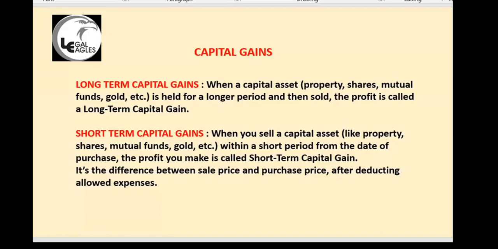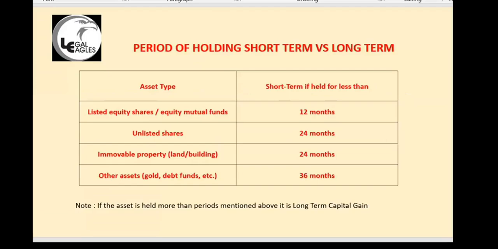For tax purposes, long-term capital gain is not added in the capital gains heading. It will be taxed separately, but short-term capital gain is included there. So period of holding: if you are holding shares or mutual funds for less than 12 months, it is short-term. If you are holding more than 12 months and selling it, it is long-term gain.